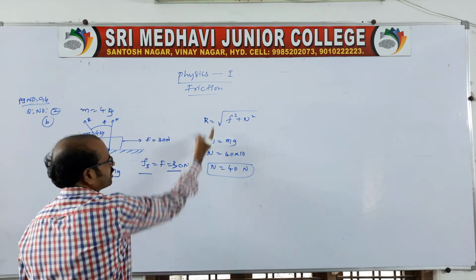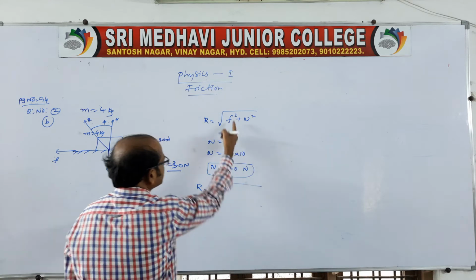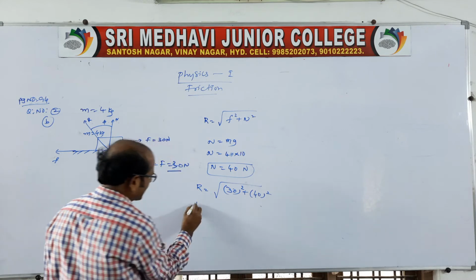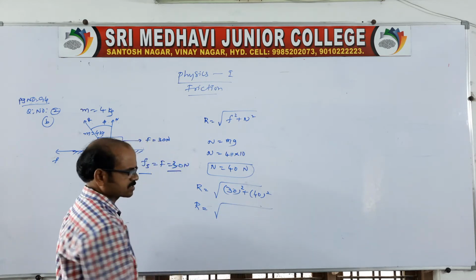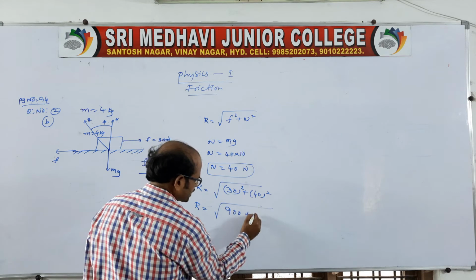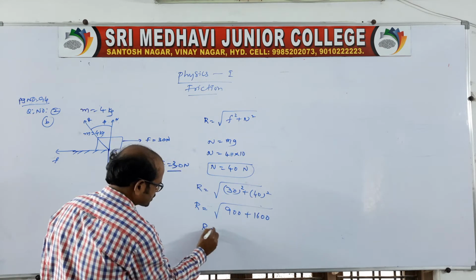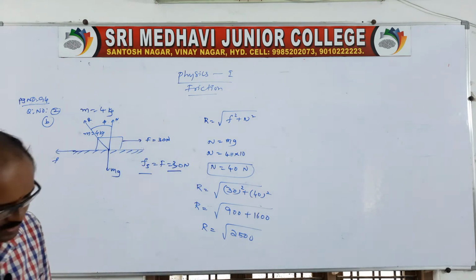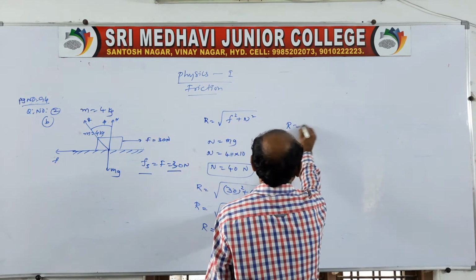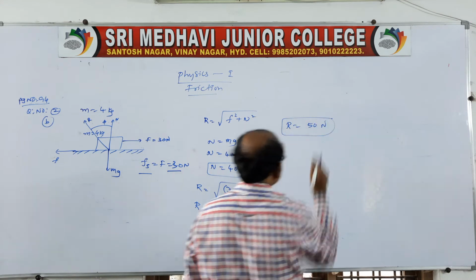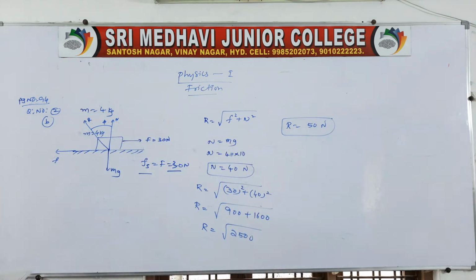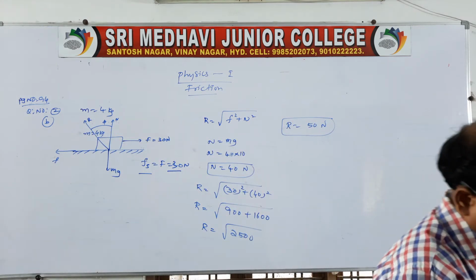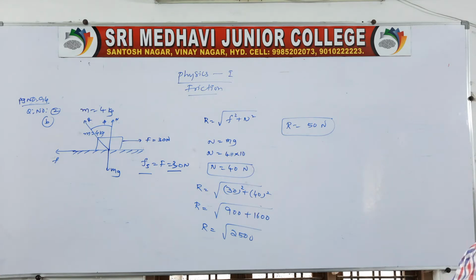Of course, we have two values, then the contact force will be root over F, which we take as 30, whole square plus 40 whole square. So, capital R is equal to root over 30 square, which is 900, plus 40 square, which is 1600. Capital R is equal to root over 2500, so root 2500 we can say is 50 Newton. This is the answer related to the given question. Clear?